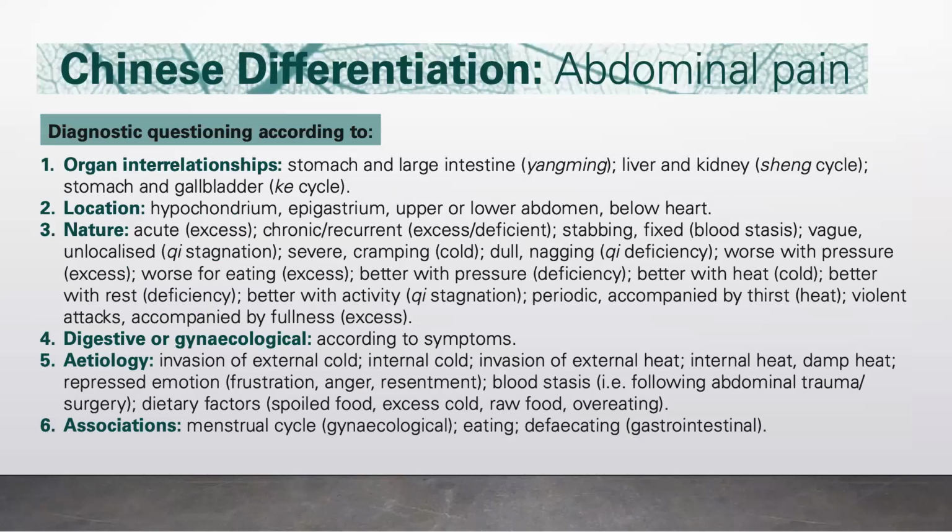The nature of pain will be acute and excess. If it's chronic or recurrent, or excess and deficient, could be stabbing or fixed in blood stasis, could be vague and unlocalized if there is qi stagnation, severe cramping if it's cold, dull nagging if it's due to qi deficiency.